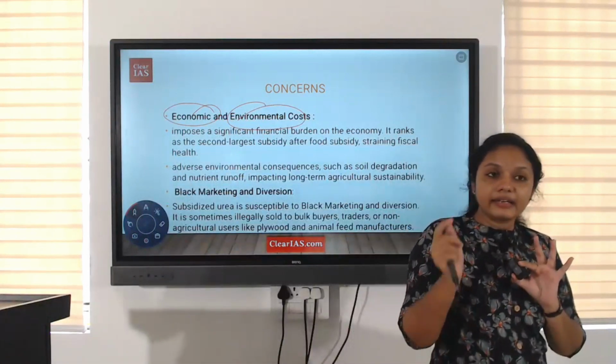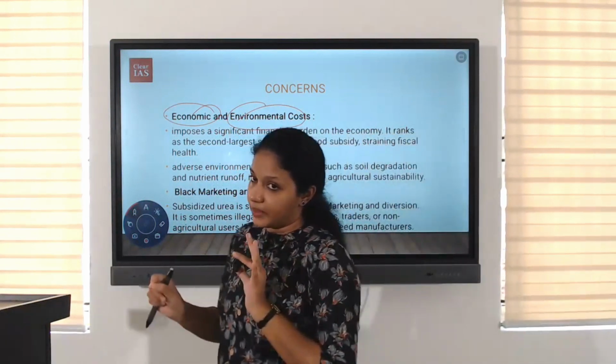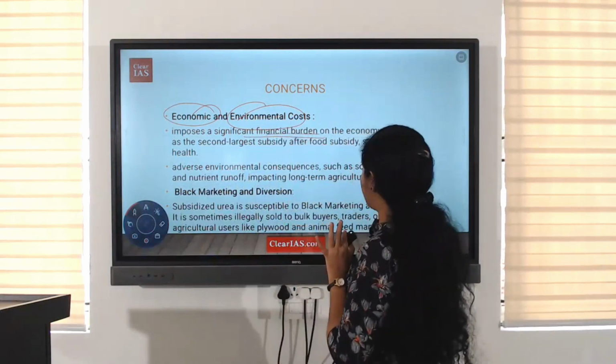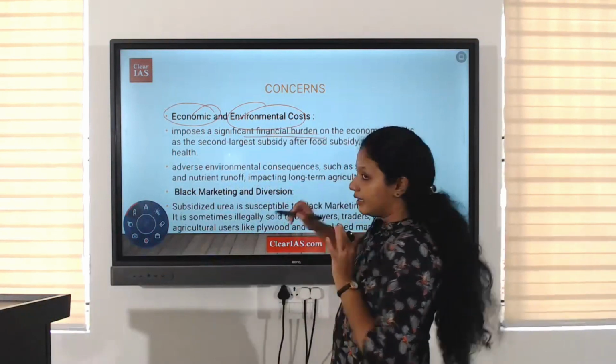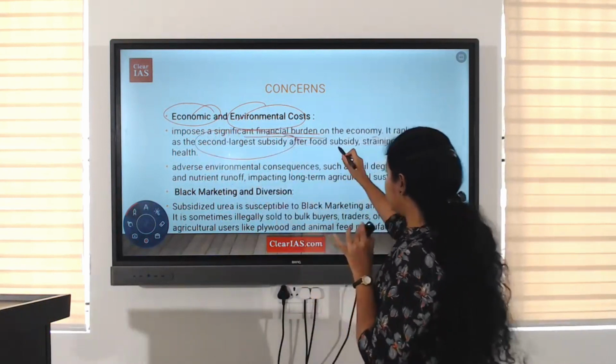It will indirectly affect the other beneficial schemes by the government as well. Okay, so it imposes significant financial burden on the economy. As I said, it ranks the second largest subsidy after food subsidy.